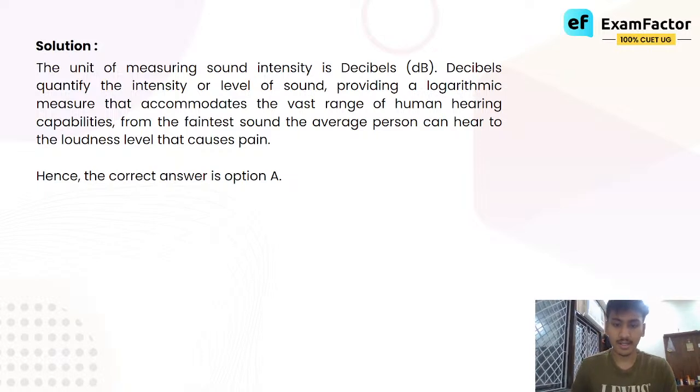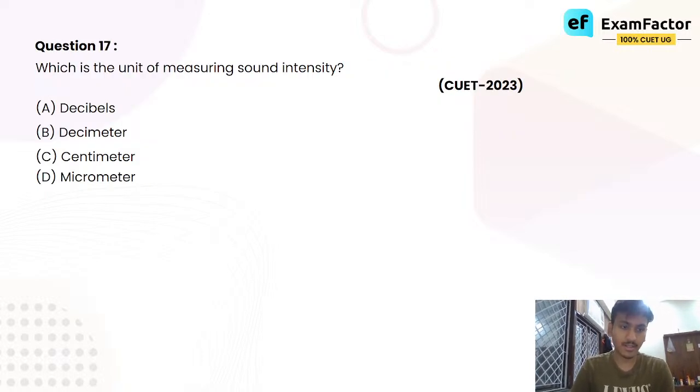Decimeter, micrometer, centimeter, these are used to measure length, meter length, while decibel is the unit which is used to measure sound intensity. When there's noise pollution, you will say that pollution is happening because sound is coming of this decibel. Decibel is the answer.